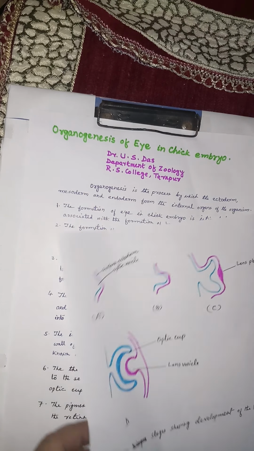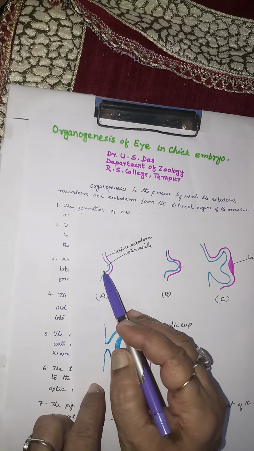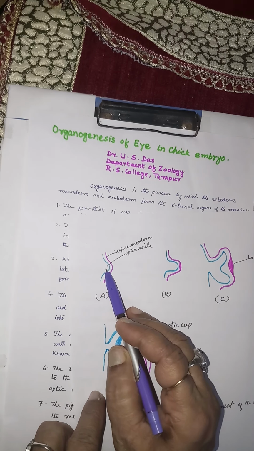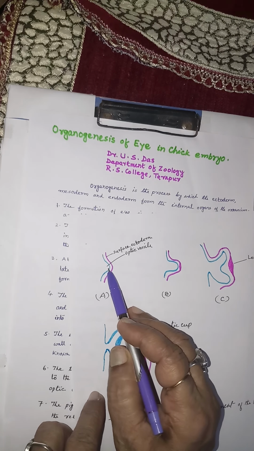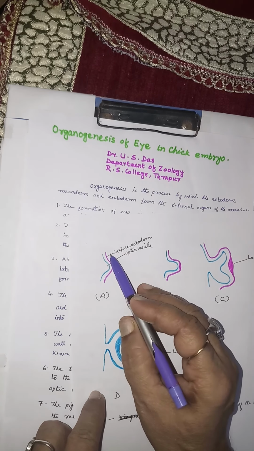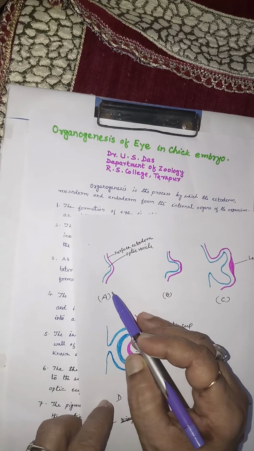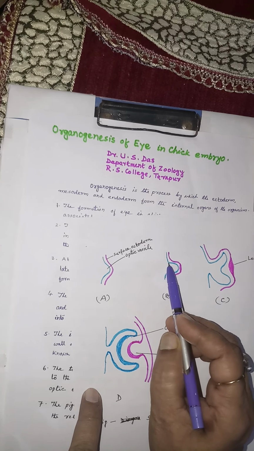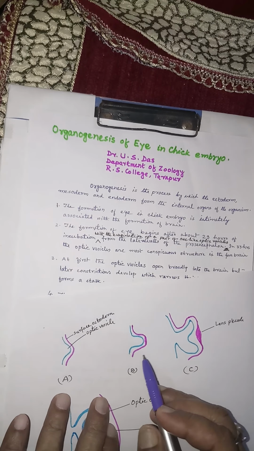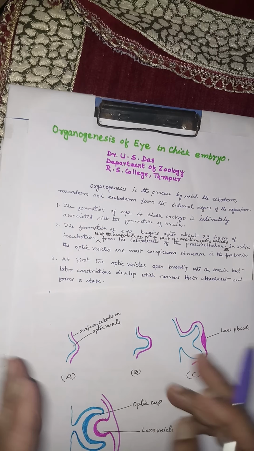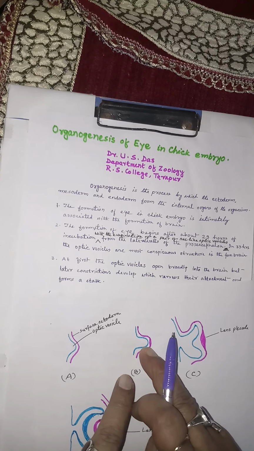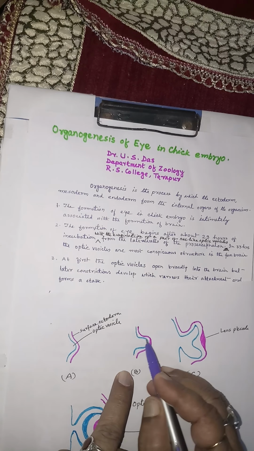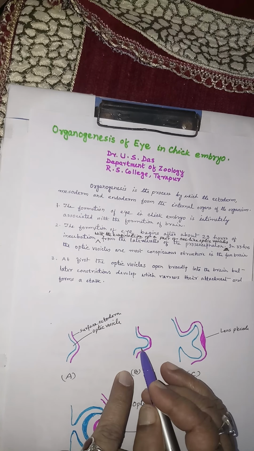So, see, this is the diagram. This is the optic vesicles. This is the part of the prosencephalon, and this is the surface ectoderm, and this is the lateral evagination of the wall of the prosencephalon, means it evaginates this side, and optic vesicles are formed.